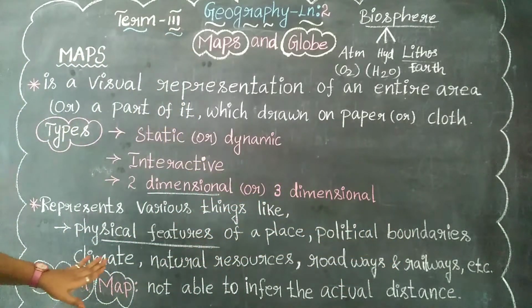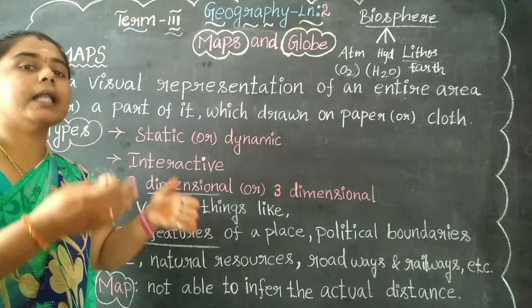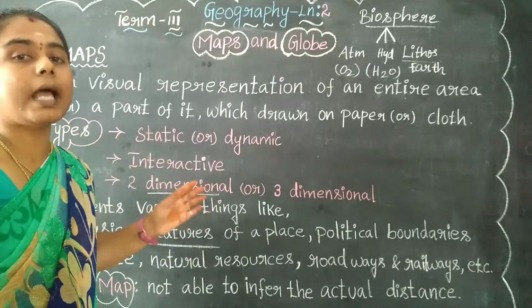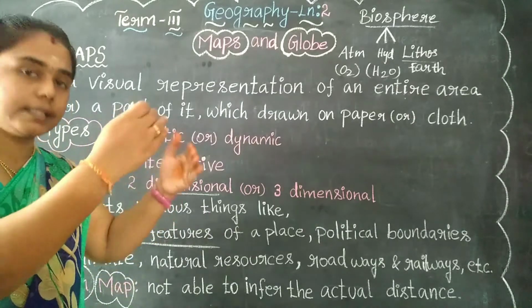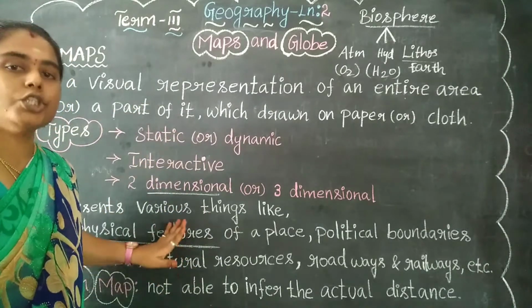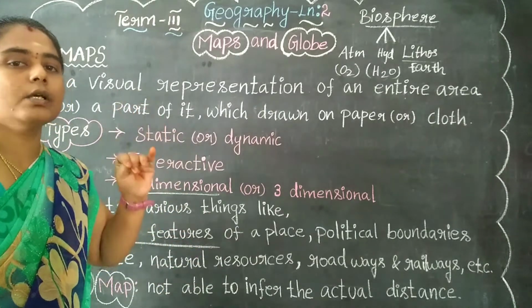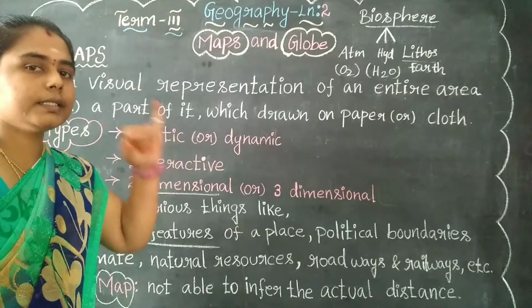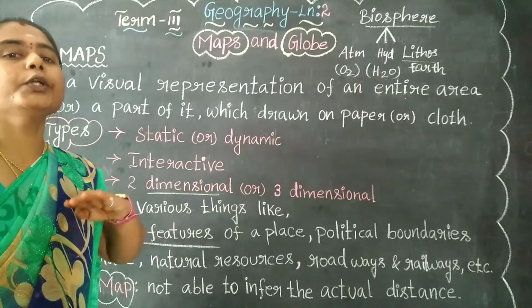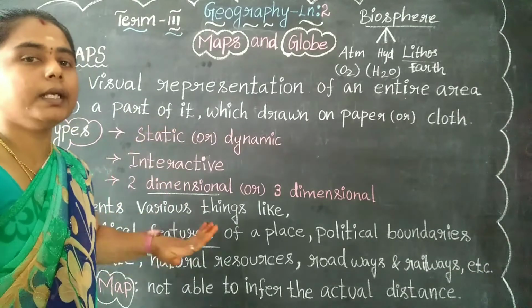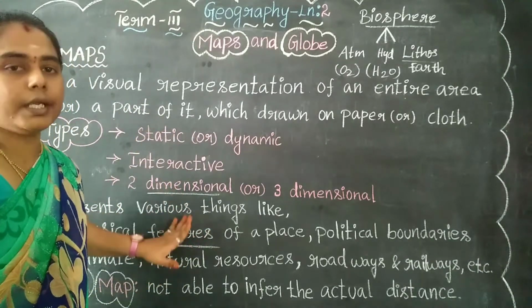Next, climate. According to the weather, the climate may change. We have four seasons: summer, winter, autumn and spring. According to these four seasons only, the climate may change.